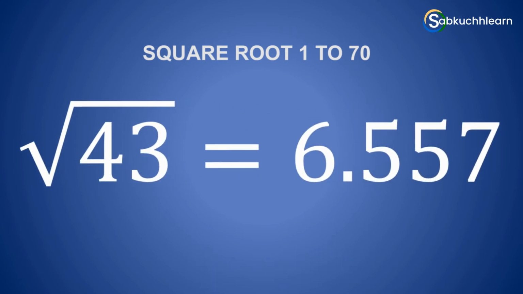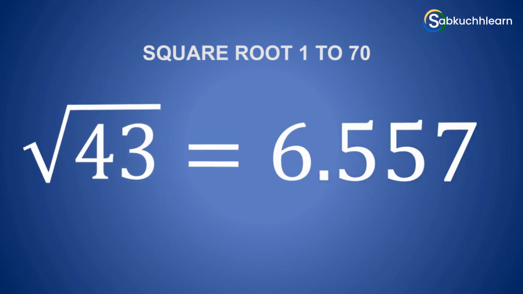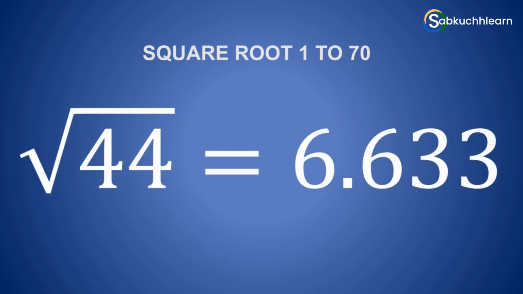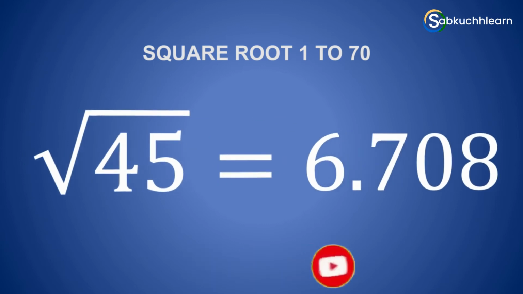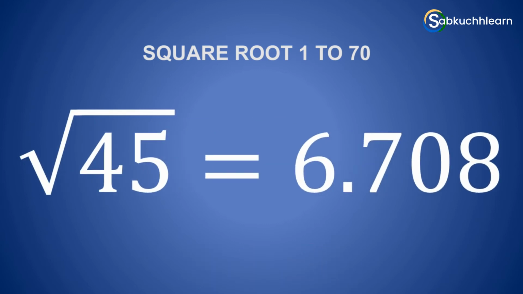The value of root 43 is 6.557. The value of root 44 is 6.633. The value of root 45 is 6.708.